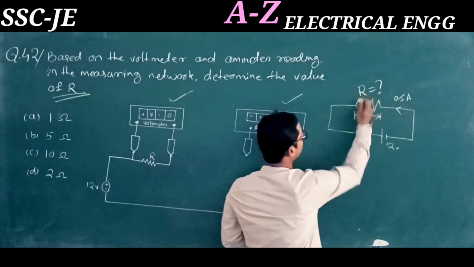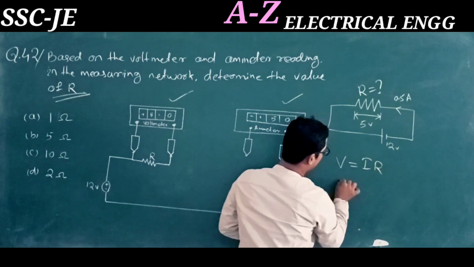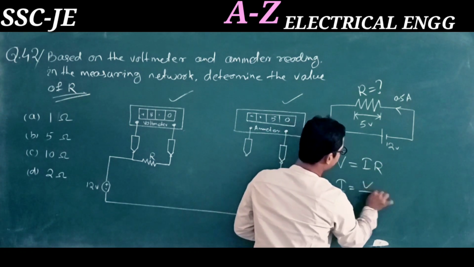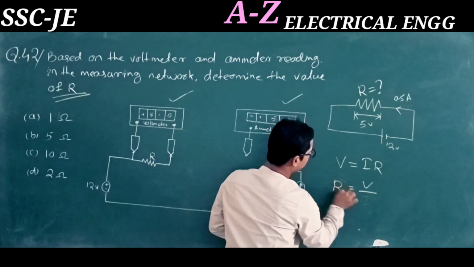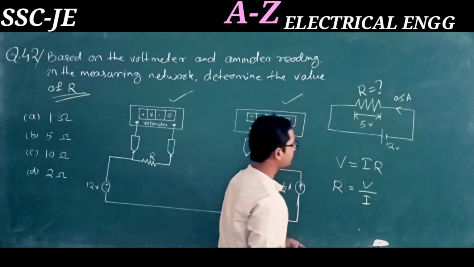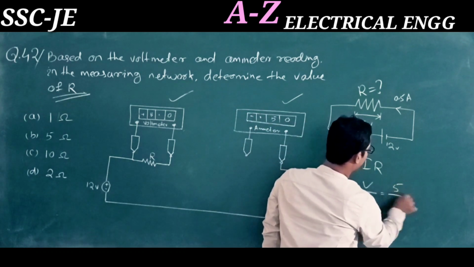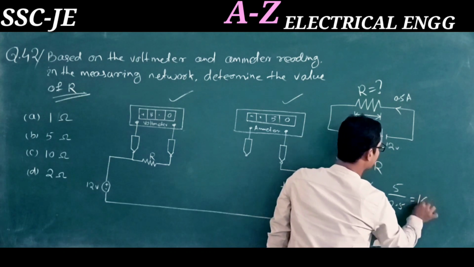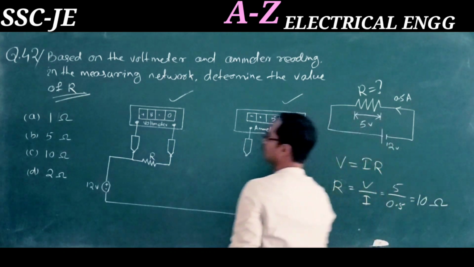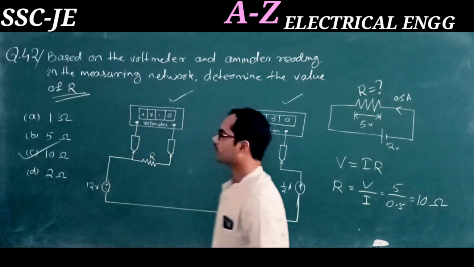We know the formula V equals I into R, so I equals V by R and R equals V by I. V is given as 5 and the current is 0.5, so this will be 10 ohm. The correct answer is option C, 10 ohm.